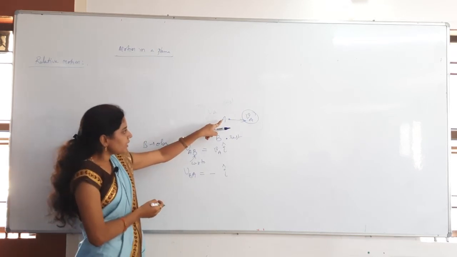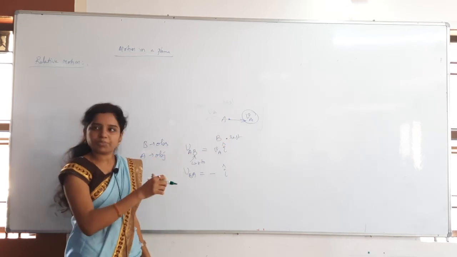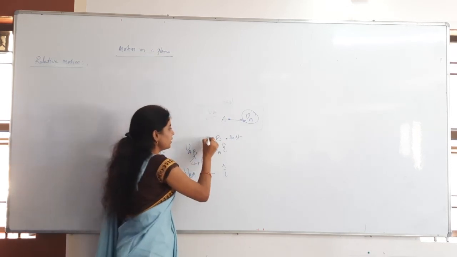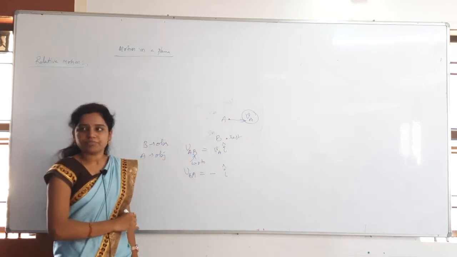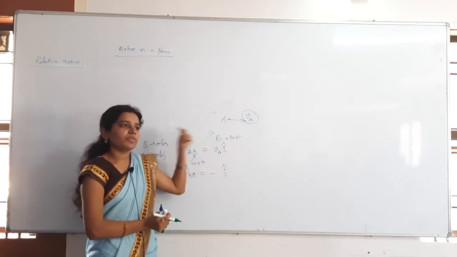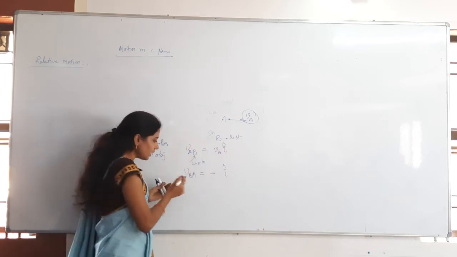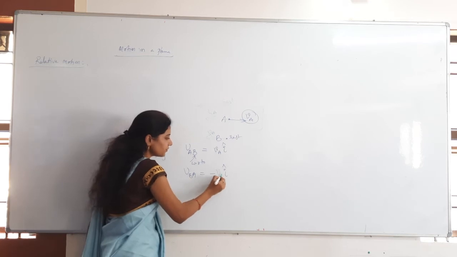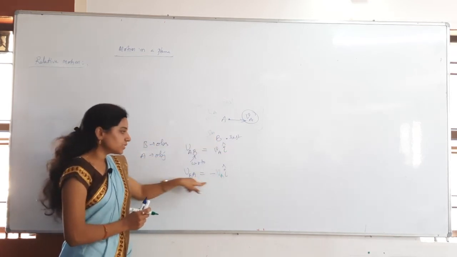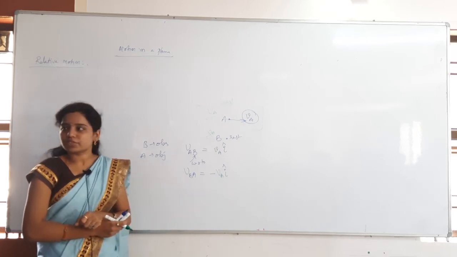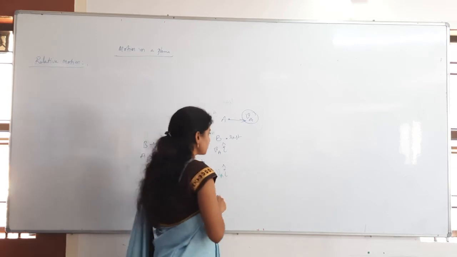If you apply the velocity VA for A, you have to apply the same velocity for B also. Whatever I applied here, the same velocity I have to apply there. In which direction am I applying it? Opposite direction, negative x-axis. So what A will feel is that B is moving with VA only, but in the opposite direction. Understand, right?